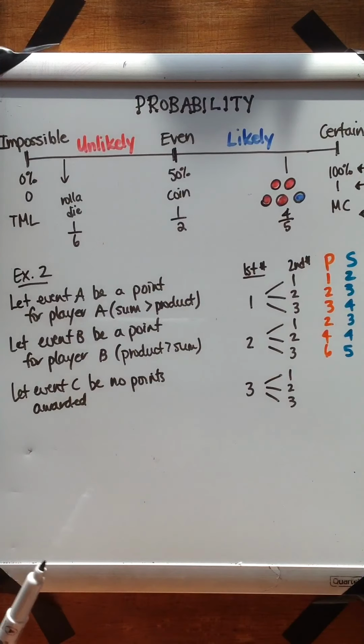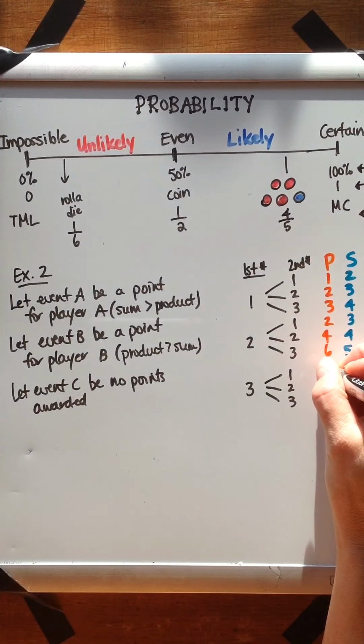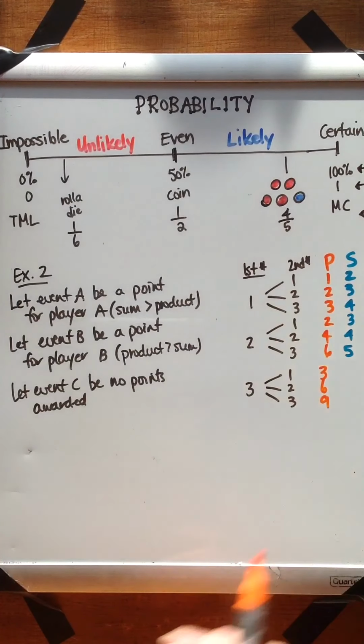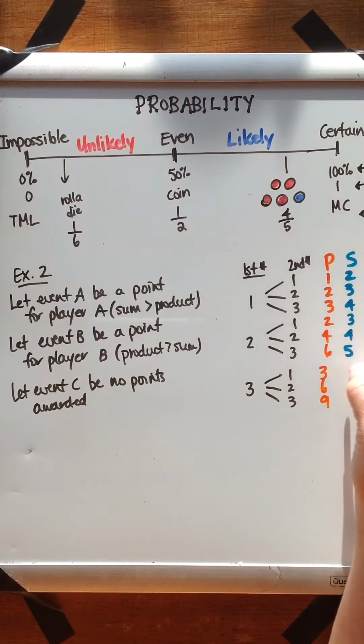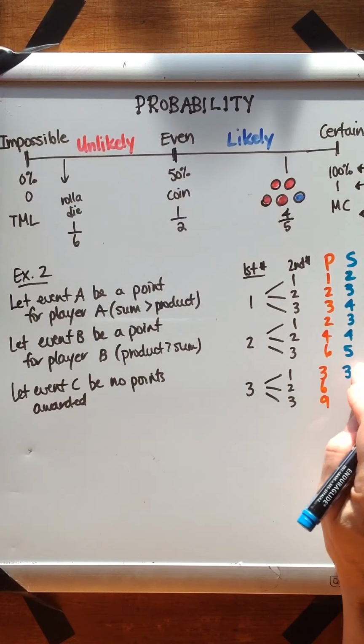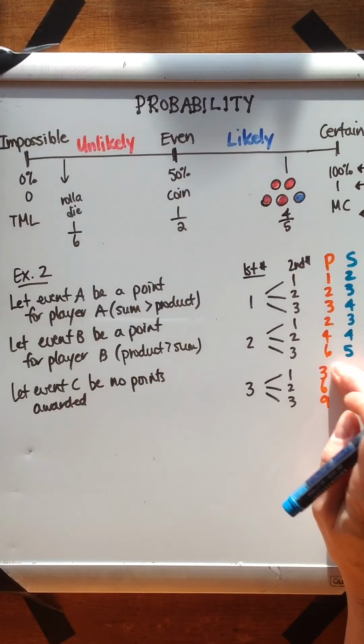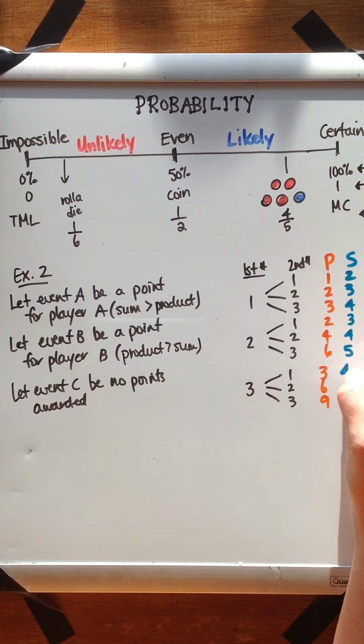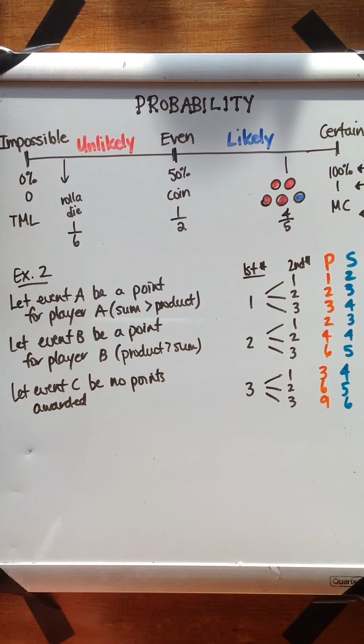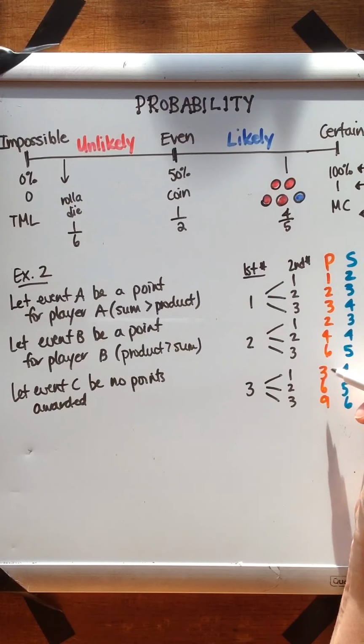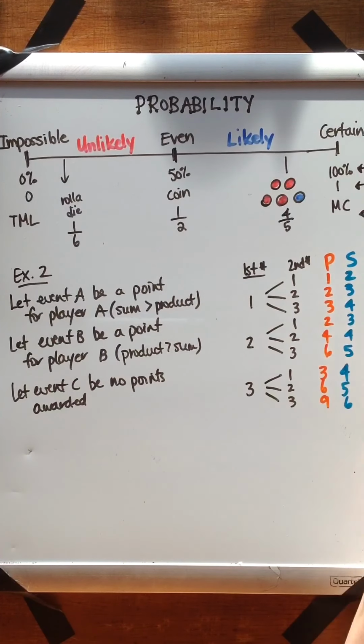And let's finish the last round here. So we have product being 3, 6, and 9, and the sum of those two numbers being 4, 5, and 6. So who gets a point? Looks like here, again, sum is greater than product. That's a point for player A. Here, product is bigger than sum.